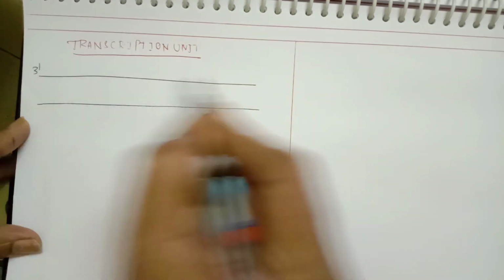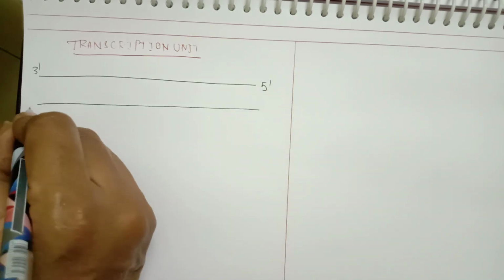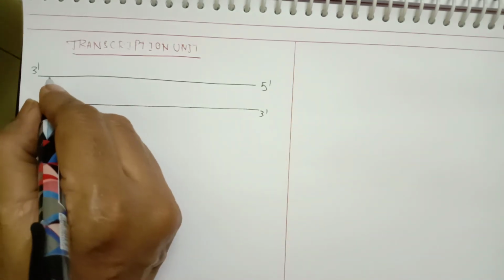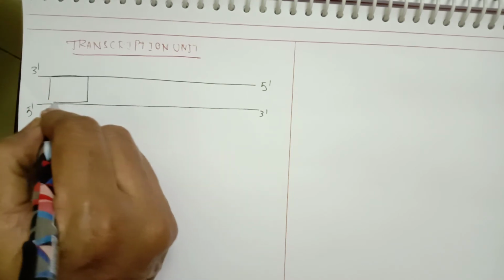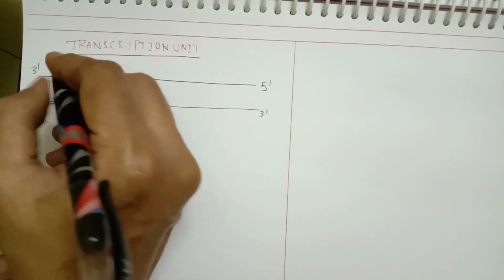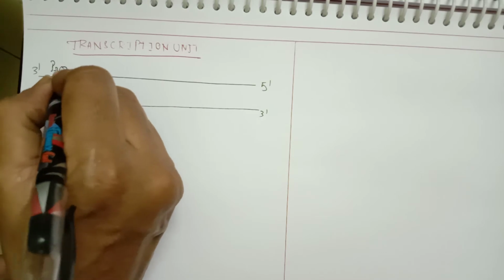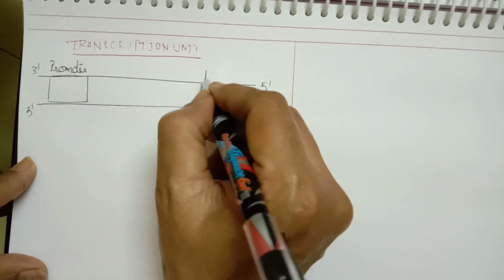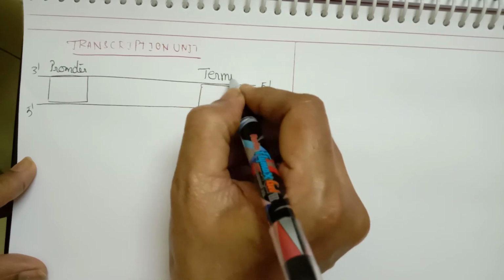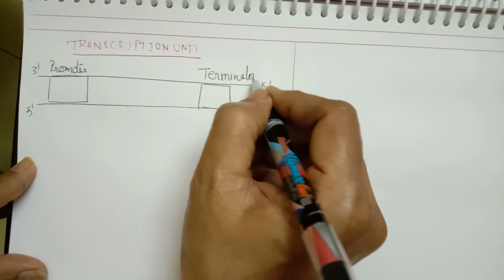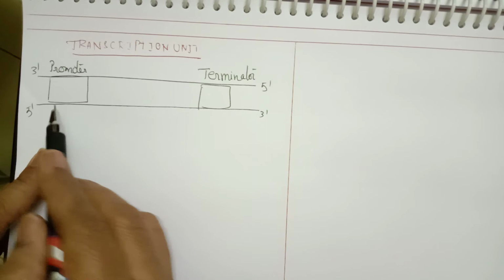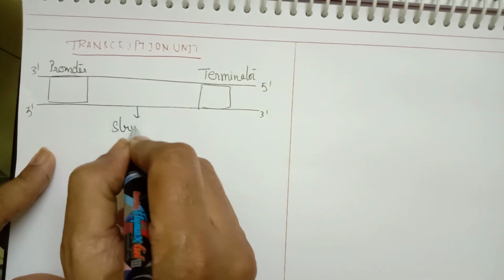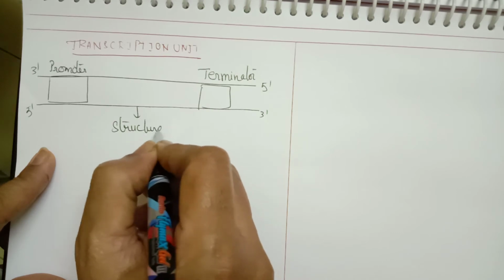Here this is the 3' to 5' strand, and the other one is the 5' to 3' strand. On this side a set of genes are present. These are called the promoter, and here this is called the terminator. There are three parts of a transcription unit: promoter, terminator, and in between, the structural gene.